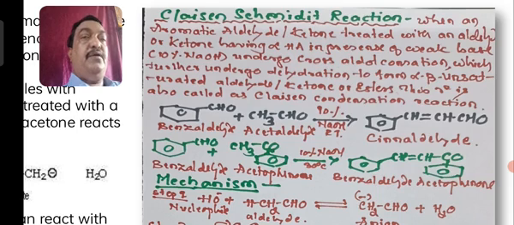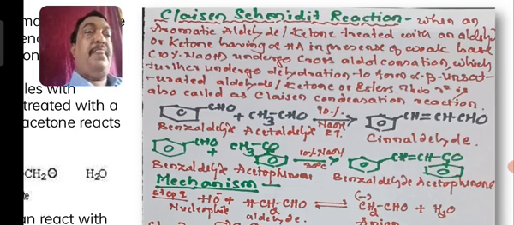So this is generally the Claisen-Schmidt reaction. What is the Claisen-Schmidt reaction? It is a reaction between a simple aliphatic aldehyde and an aromatic aldehyde in the presence of 10% NaOH to form cinnamaldehyde. This reaction is called the Claisen reaction. So here what happens? An alpha beta unsaturated aldehyde or ketone results.